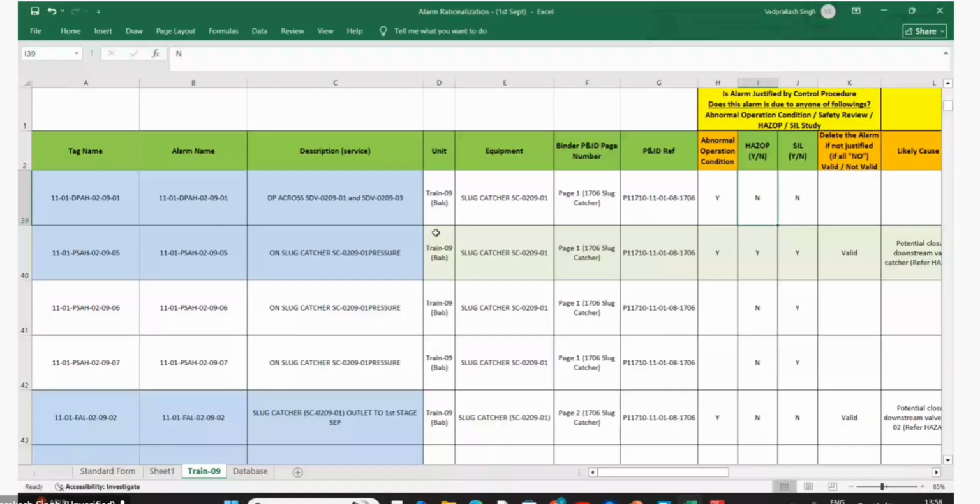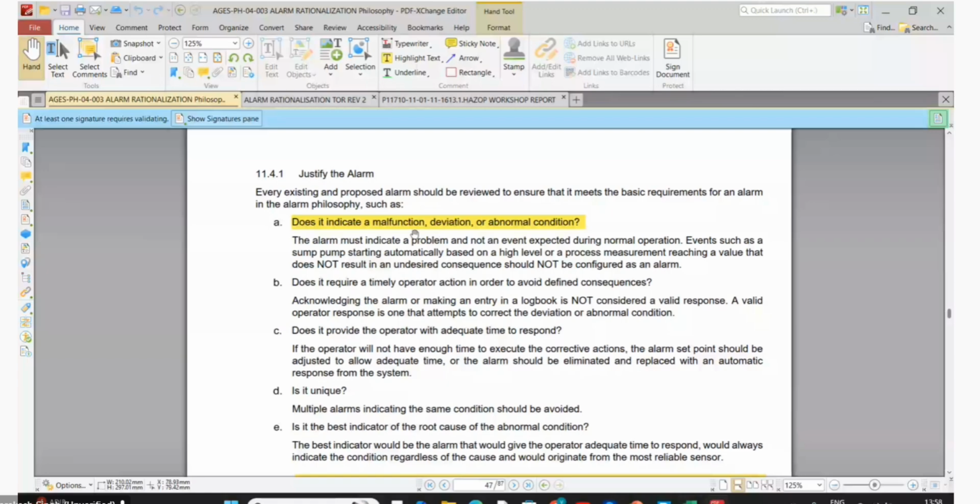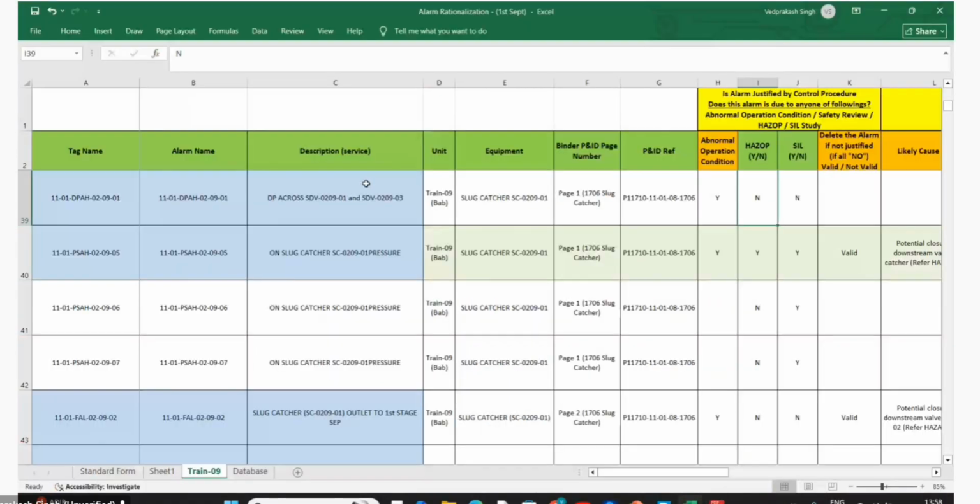So what is your requirement: do you need an alarm or no need for an alarm? We want to justify whether we need an alarm or not. I think this is not a valid alarm, to be honest, because this is for startup. It's not an abnormal condition and not a deviation. A deviation would be a discrepancy.